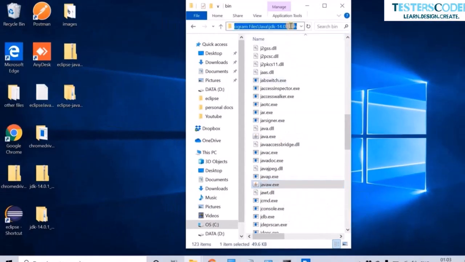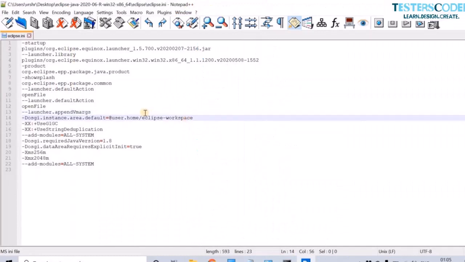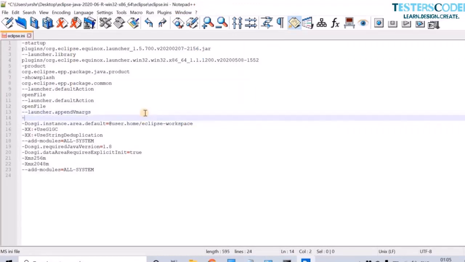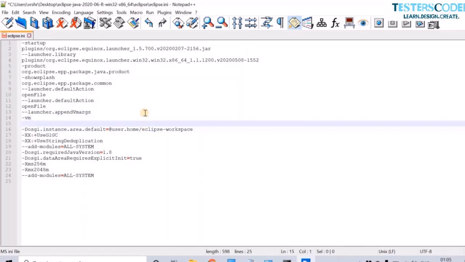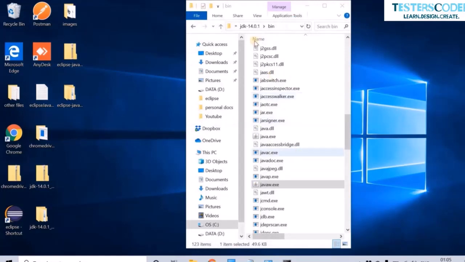So let us just copy the path to the bin. We are supposed to paste it above the eclipse workspace: -vm, then the path, and then javaw.exe. Just save this Eclipse INI file and close it.